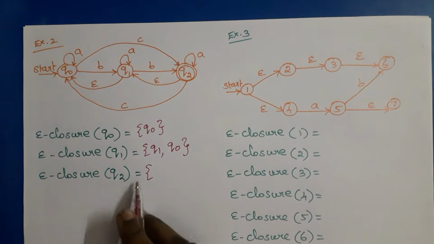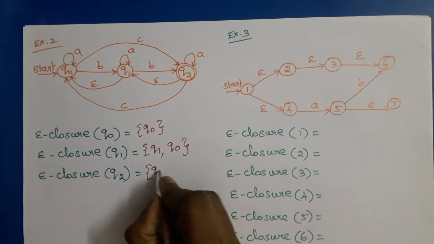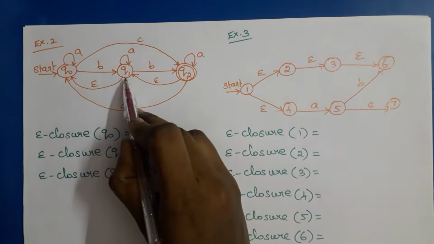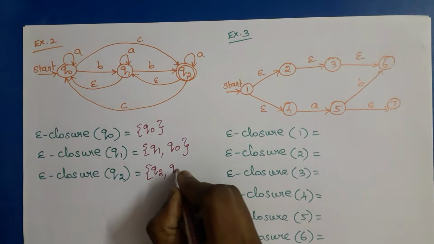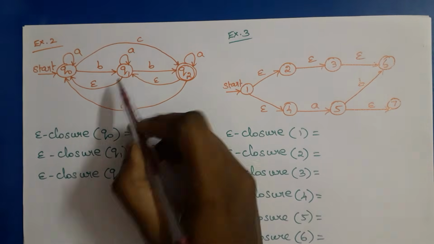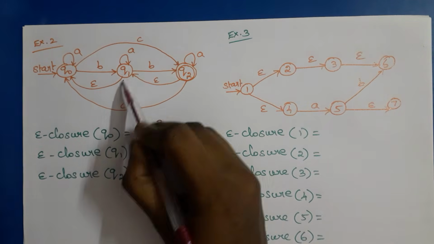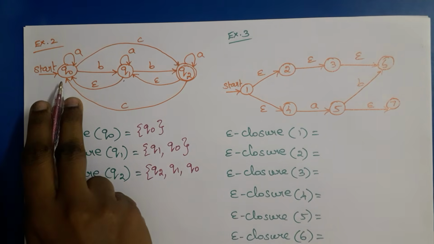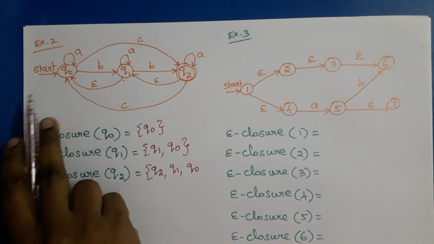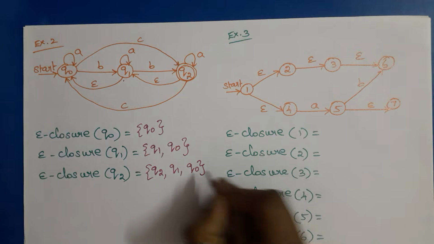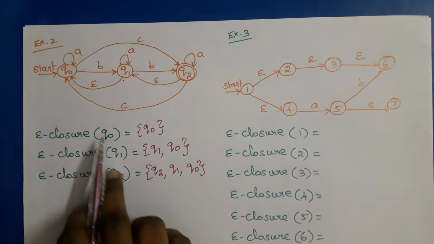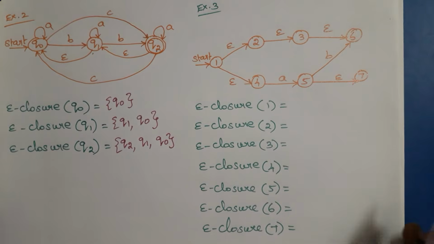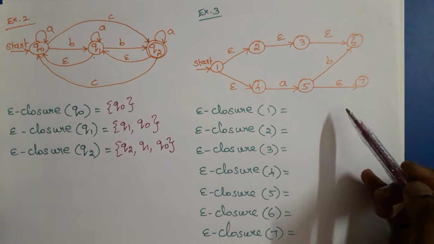Then epsilon closure of Q2 is Q2. Then from Q2, there is an epsilon transition to state Q1. So we need to add state Q1 also. Then from Q1, there is an epsilon transition to state Q0. Then from Q0, there is no outgoing epsilon transition. So this is the epsilon closure for all the states for this corresponding example. And then we can consider the third, final example.